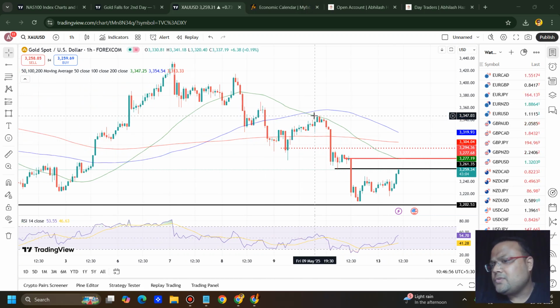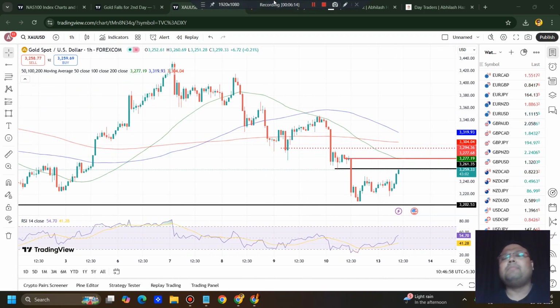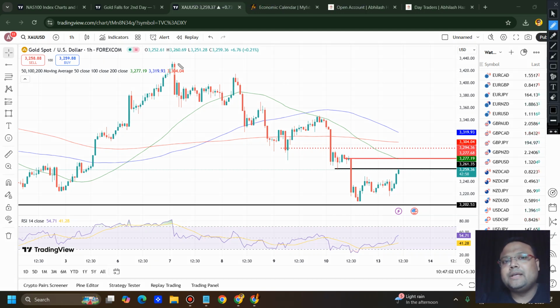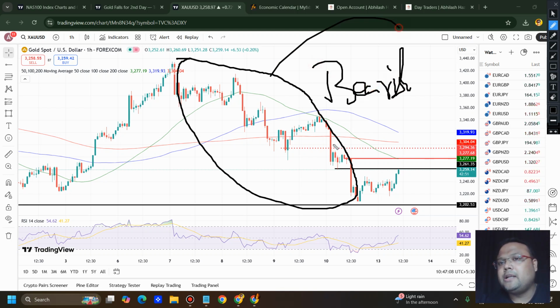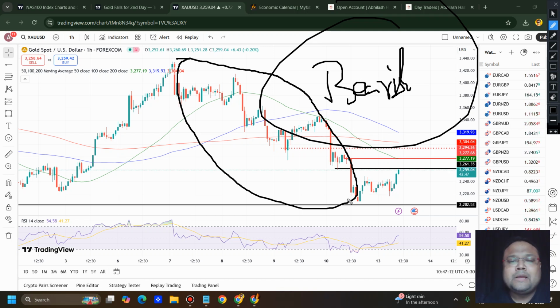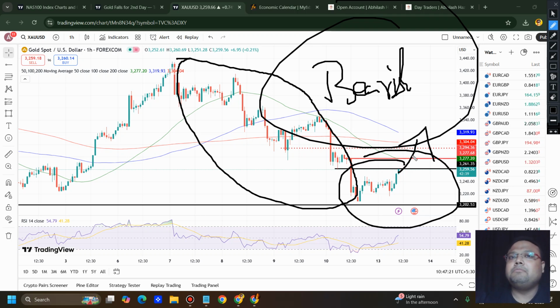So if you're wondering, Abhilash, what is the direction of the market? Then we need to wait a little, because you can see the direction of the market was obviously, undoubtedly bearish. Market was coming for retracement. But we can see that on the daily chart, and here also, market is trying to recover during the European session or the US session. If market goes up, then obviously market will no longer be bearish.